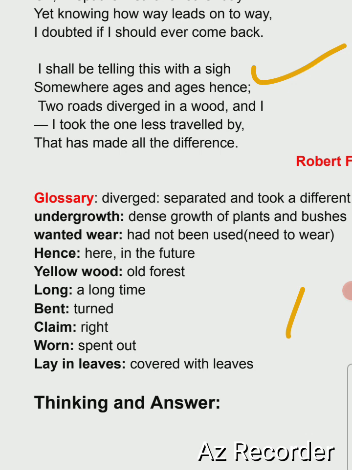I shall be telling this with a sigh. Somewhere ages and ages hence, two roads diverged in a wood, and I took the one less traveled by. That has made all the difference. So overall we can say in this stanza, I shall be telling this with a sigh.